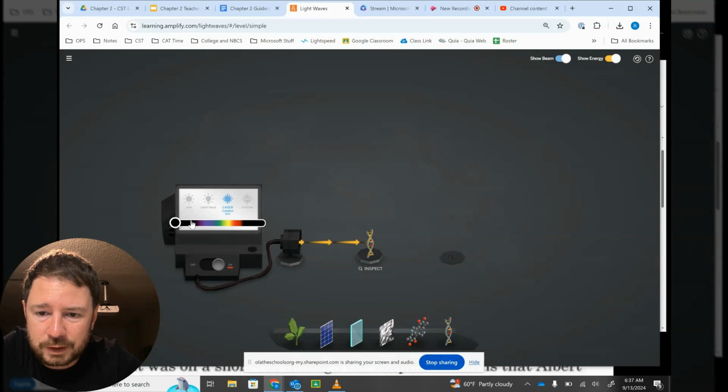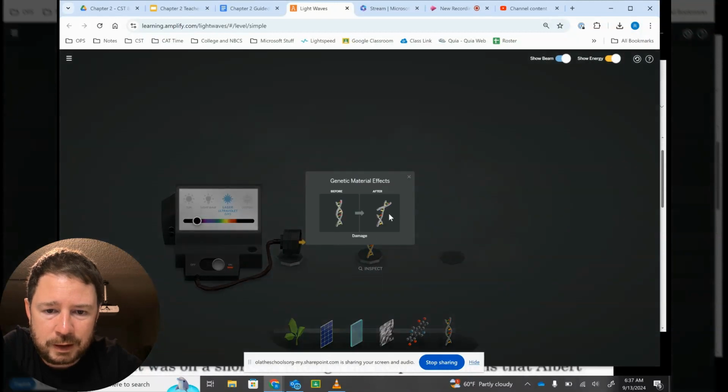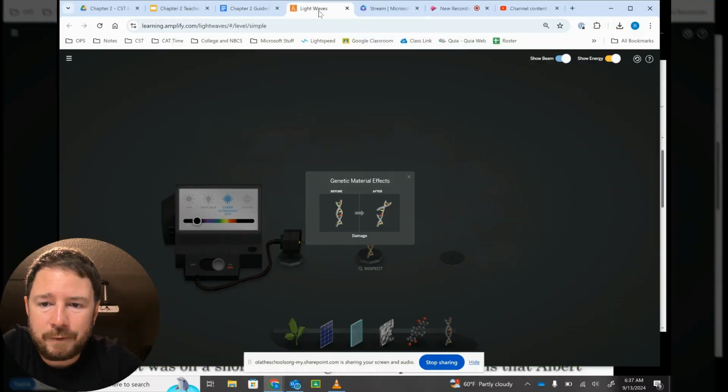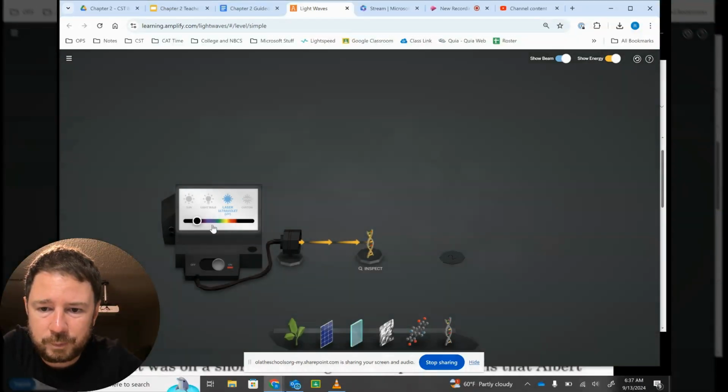The first one you want to test is UV. So you'll click inspect. We see, hey, it causes some damage. So we're going to put that in table A. We put UV and the change caused, we put damage. For visible light, there are 7 colors. You don't need to do each one of these colors. Just do one of them. And then move on and do infrared, microwaves, radio waves.